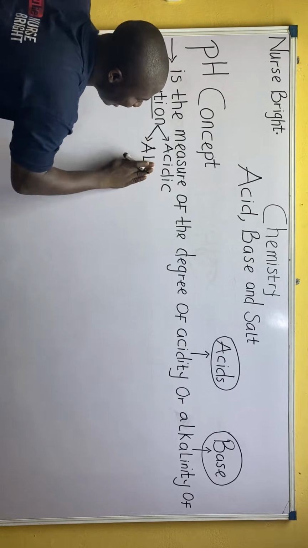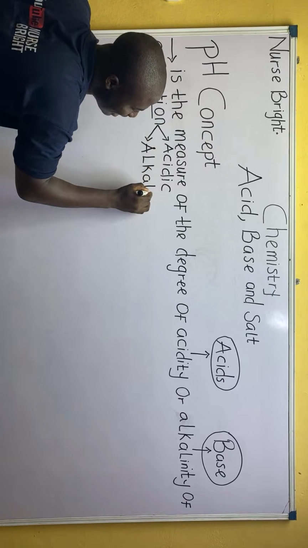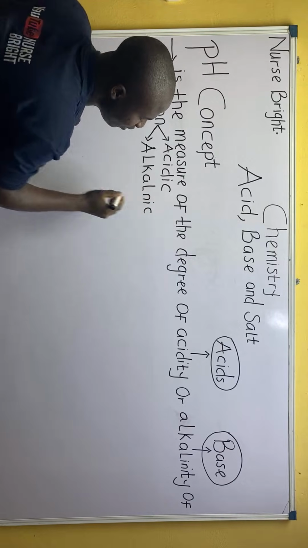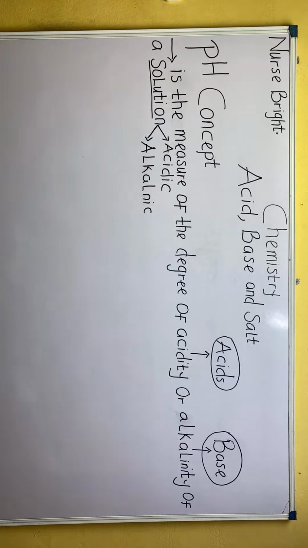alkaline? Or alkalinic. This is basically determined by what we call the pH scale. Listen well. What did I just say? This is basically determined by what we call the pH scale. I'm going to talk about that.